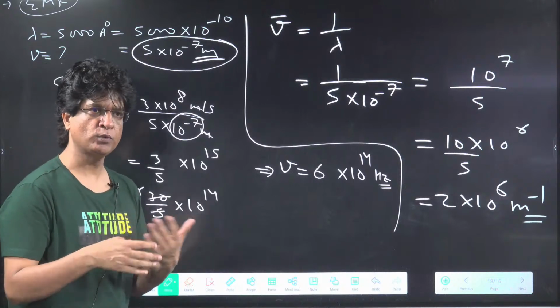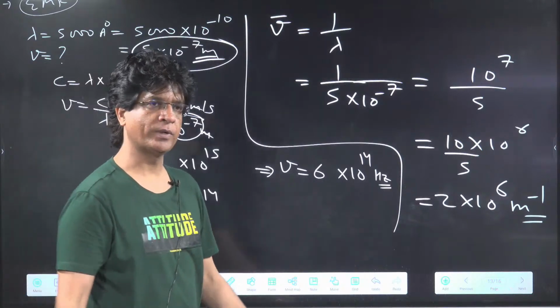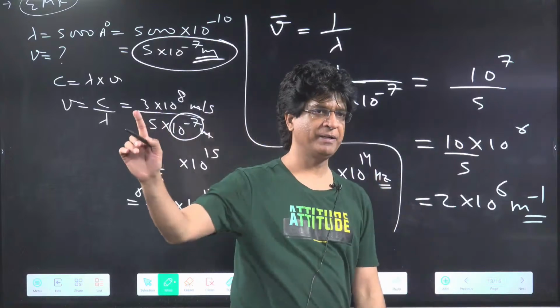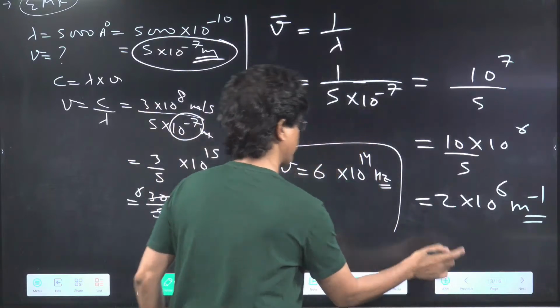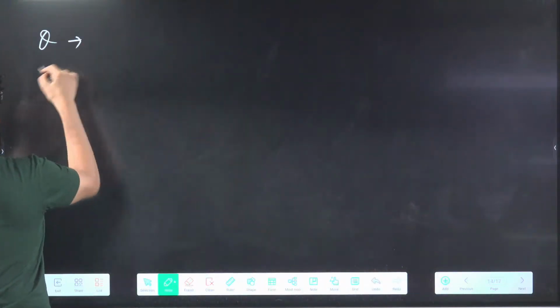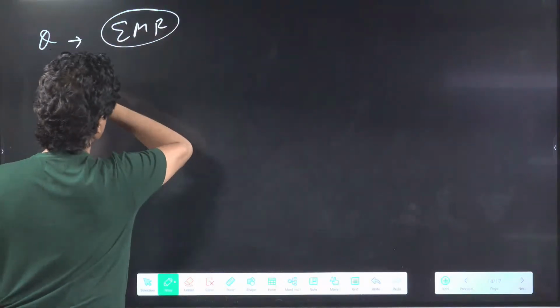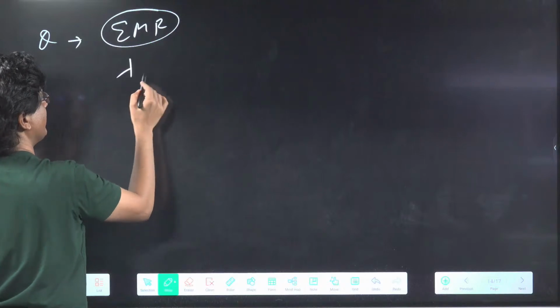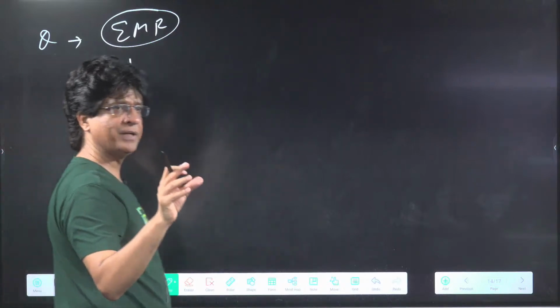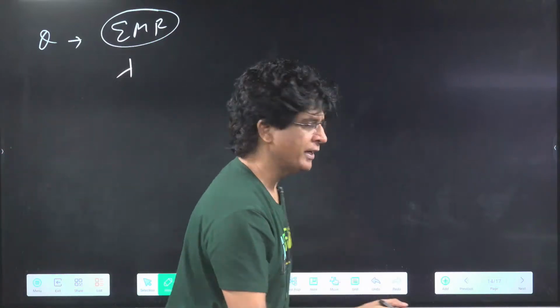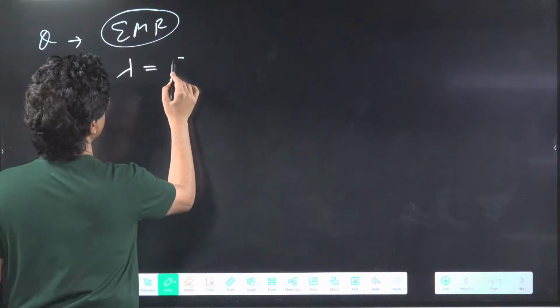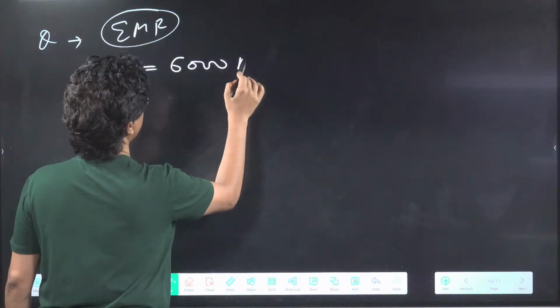Now, shall we move to the questions on energy? Okay, per meter, it is per meter. So, first question coming up. They're saying, all about electromagnetic radiation, that lambda of a photon or a quantum is given as 6000 angstrom.